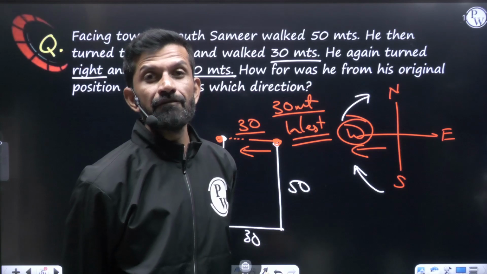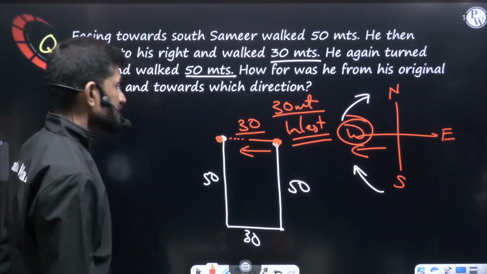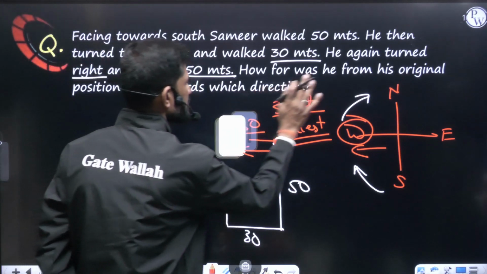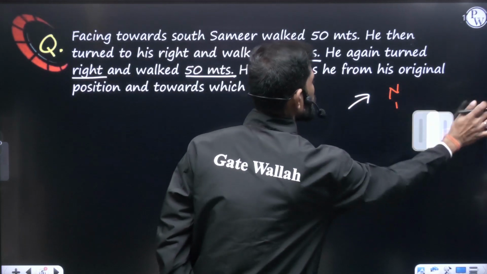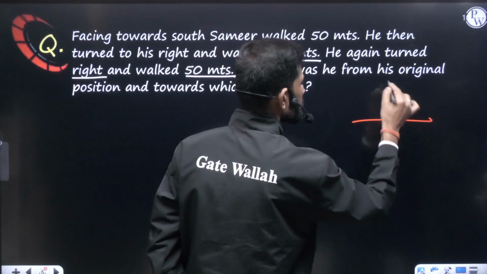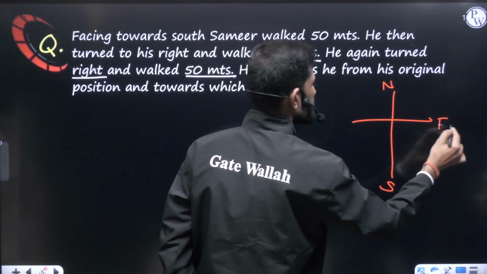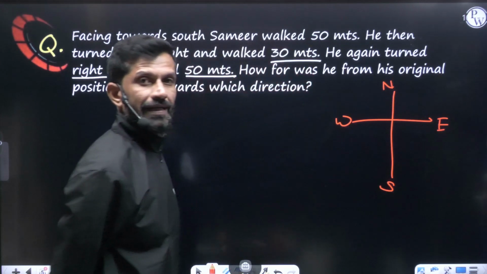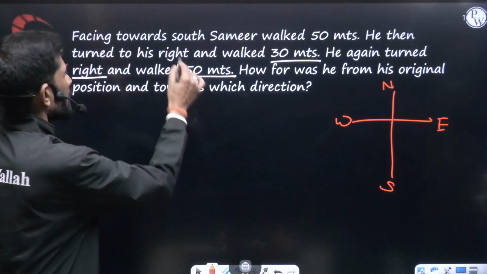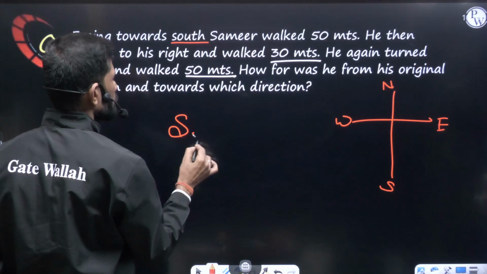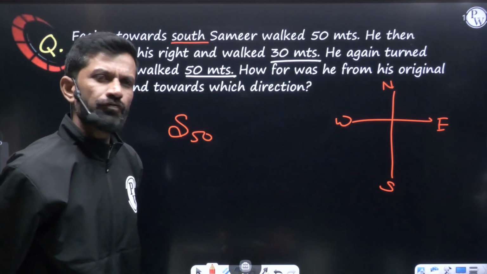And without a diagram, we can go for it. So let us understand this without a diagram. Let us remove all this. Without a diagram, how can we answer it? Here, first of all, north, south, east, west. Now, let's see. Samir walked 50 meters in the south. So directly write south 50. Write the value: south 50.